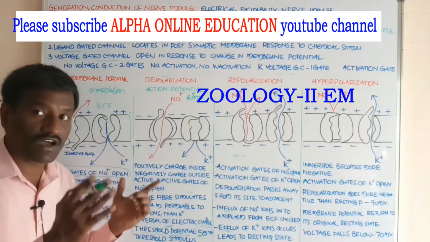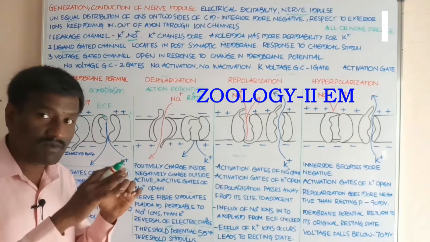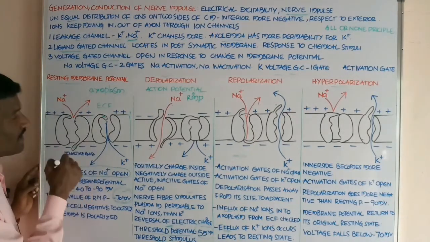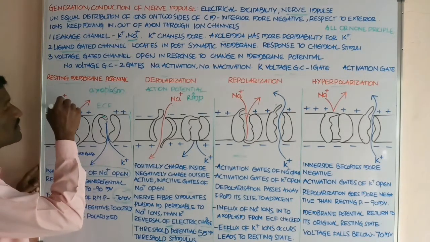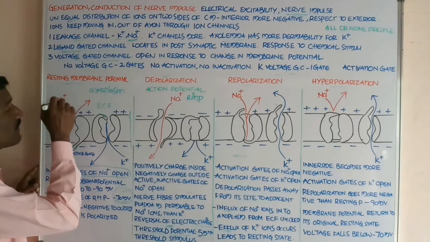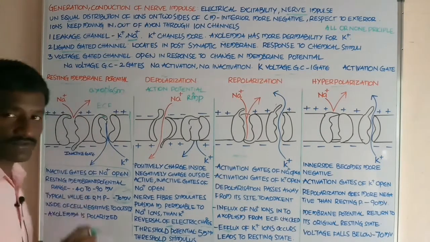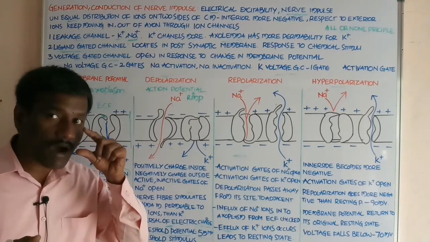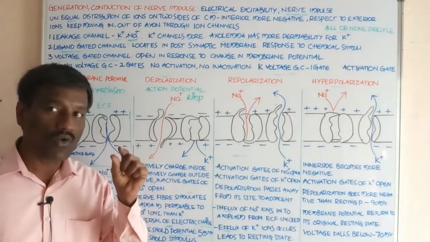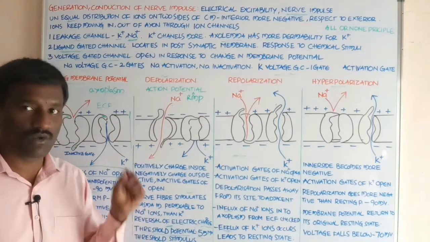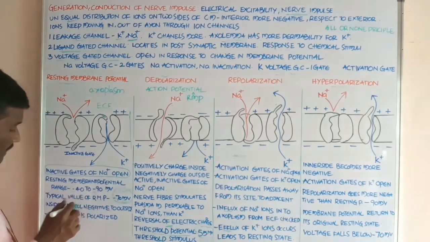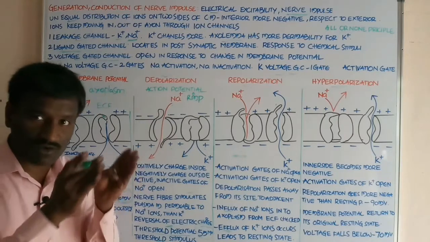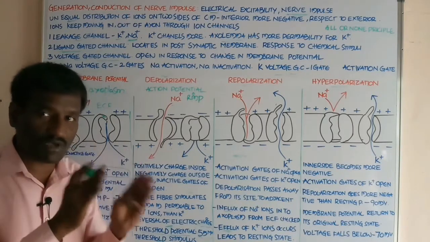The axolemma is polarized because the same number, an equal level, of negative ions is present inside, and the same level of positive ions is present in the ECF, an equal distribution. So at that time, the axolemma is in polarization. Now it is polarized, student, and the axolemma is at resting membrane potential.